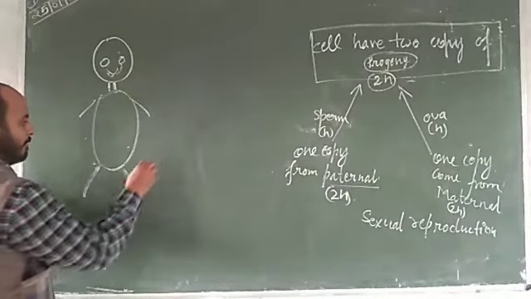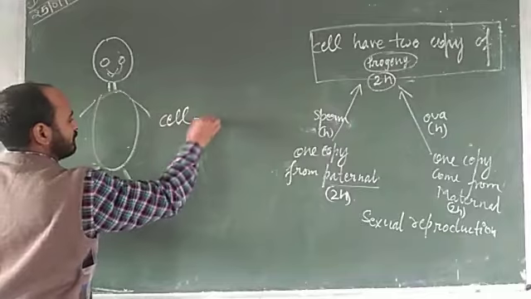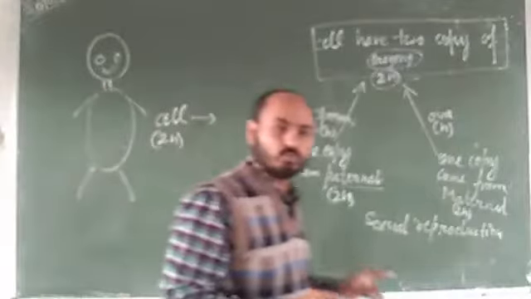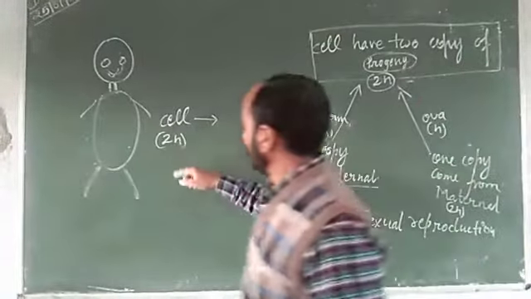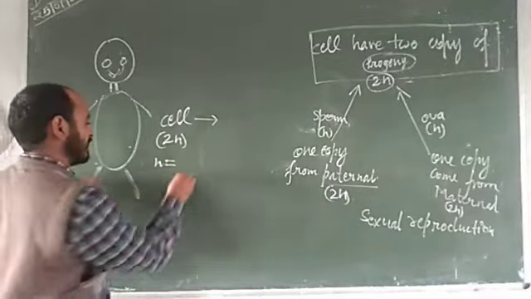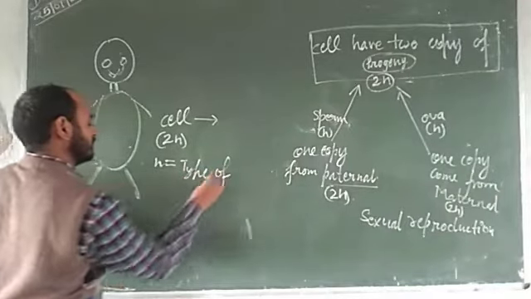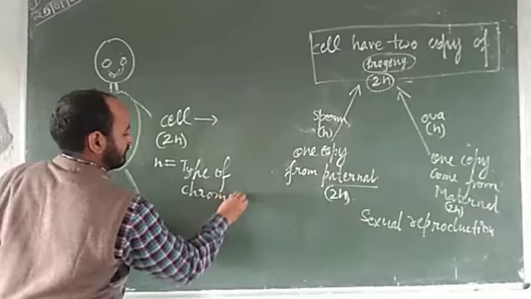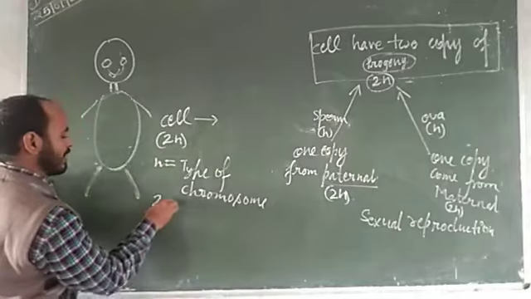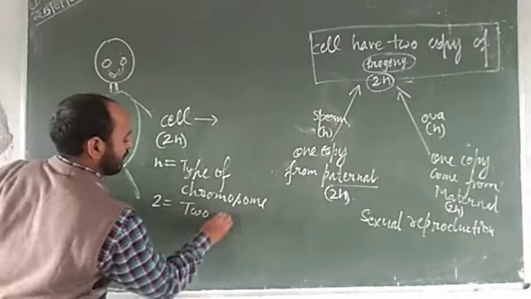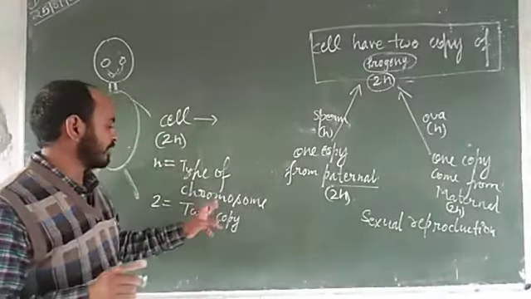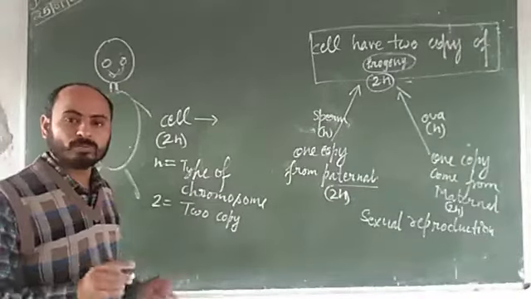In every cell, human beings have 2n chromosomes. Here n is the type of chromosome, and 2 means every chromosome has 2 copies. Okay?